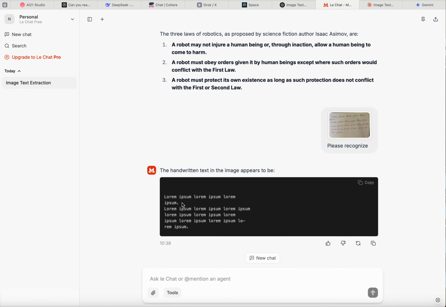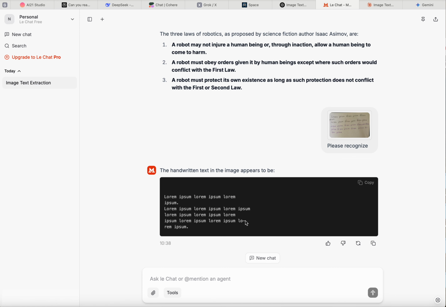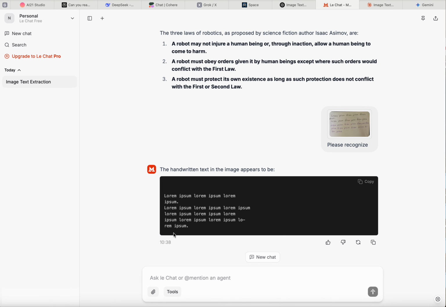1, 2, 3 dot. 1, 2, 3 nothing. 1, 2, 3, 4, 5, 6. So it lost one lorem ipsum. It displayed one that transits a word from one line to another. Not the best, but you know, I'm surprised it recognized it all.